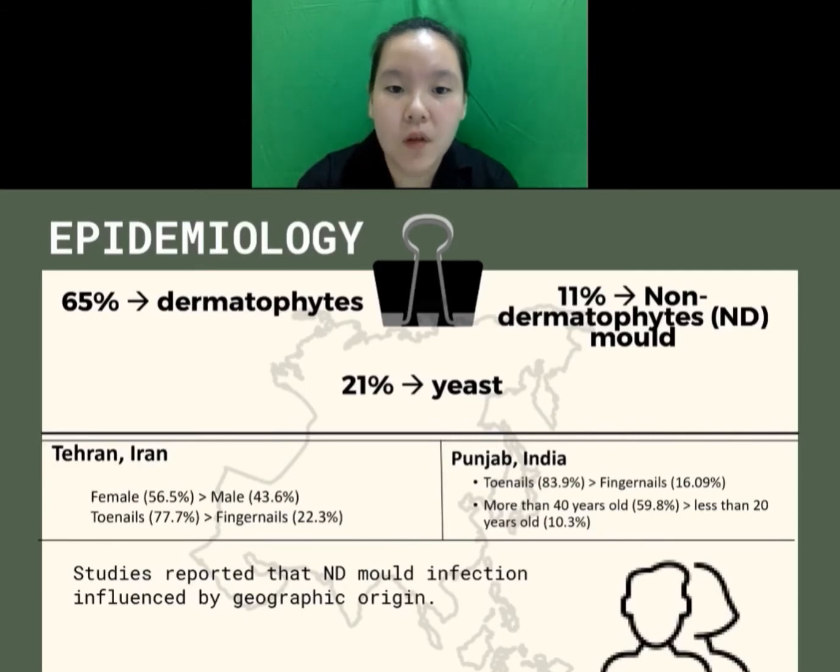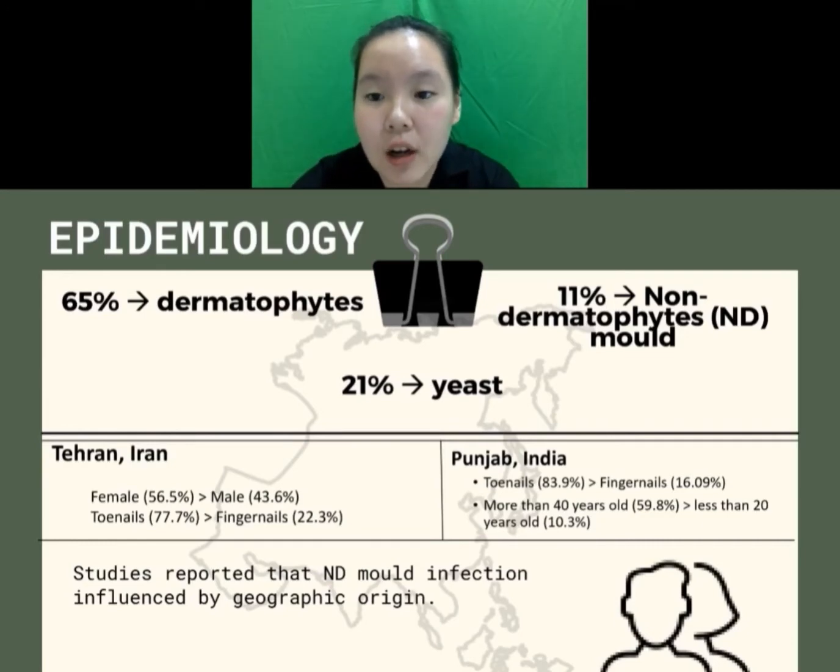I'm going to explain about the epidemiology of non-dermatophyte onychomycosis or NDO. More than half, or an estimated 65%, of general cases of onychomycosis are caused by dermatophytes, whereas yeast plays a part in around 21% of cases and only around 11% of cases are caused by non-dermatophyte mold or ND mold. In Indonesia, Candida actually plays a huge role in NDO itself. Studies about the epidemiology of NDO in Indonesia are very limited. However, there are studies from other countries that might be helpful for this literature review.